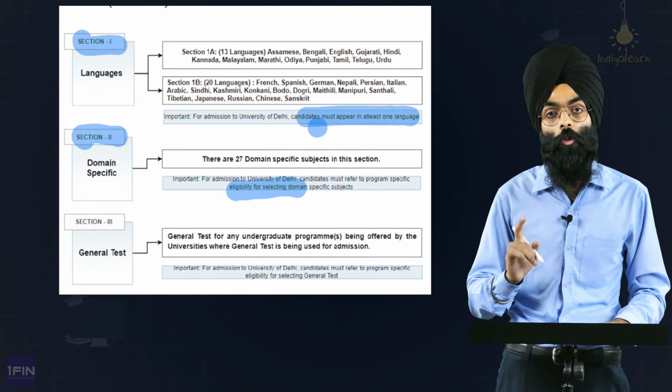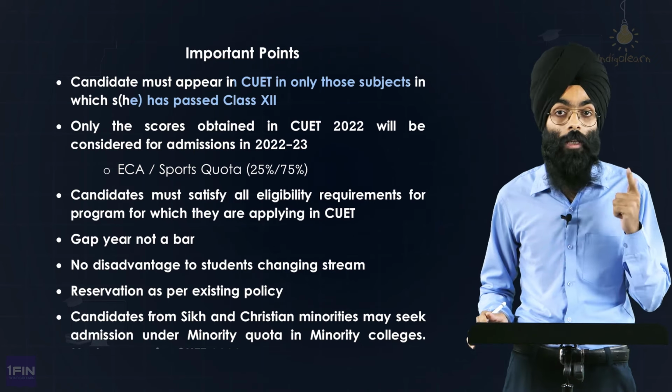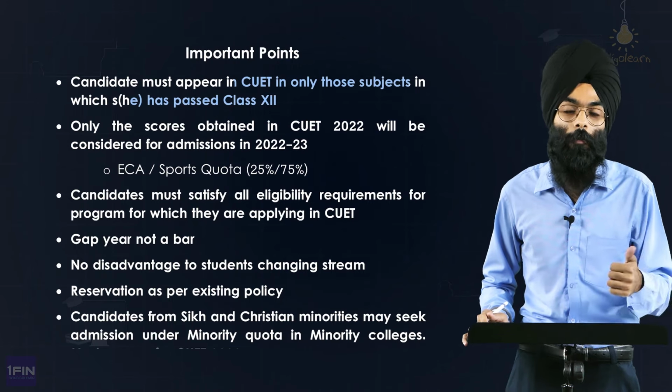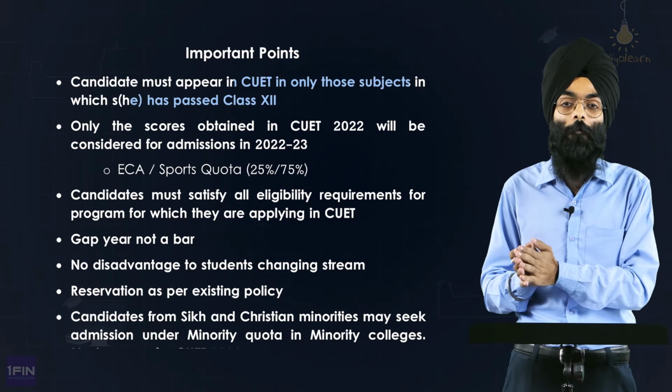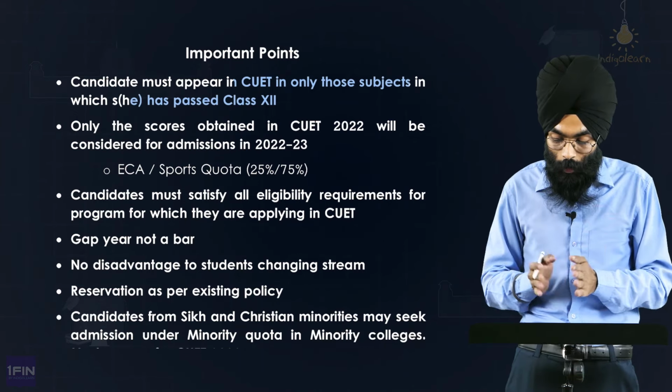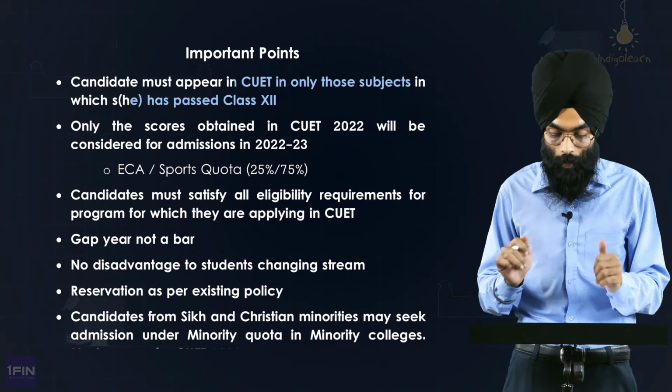Let's now discuss the important points which every student must remember, because a mistake in any of them can cost you an admission to the program. Not to scare you, it's just that you need to be cautious of these points. So first, candidates must appear in CUET in only those subjects in which they have passed class 12. If you have not taken maths in class 12, please do not write for it, because for DU, you will not be considered. For other universities, you might be, but still, for a comprehensive subject like maths, if you have not taken it in class 12, I don't think you will be able to cover it in a month or so. So only those subjects which you have studied in class 12.